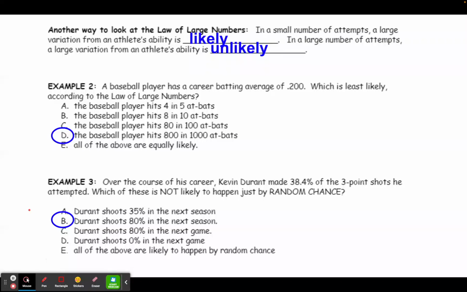Also, if you look at choice D, 0% in the next game is also not very unlikely because, again, a game is a small number of attempts. So, him having a bad performance in one game would not be surprising.